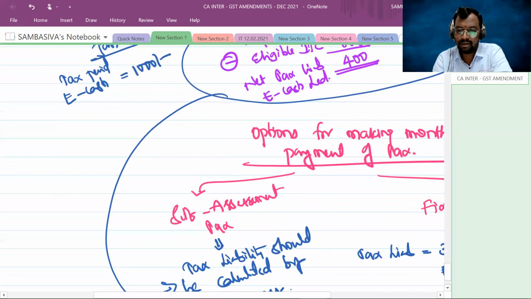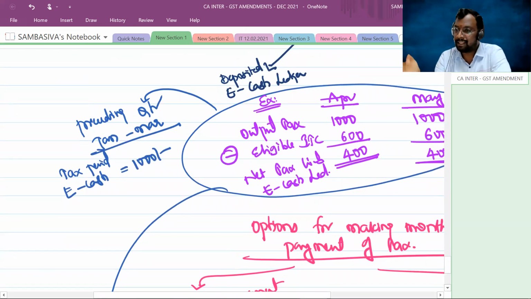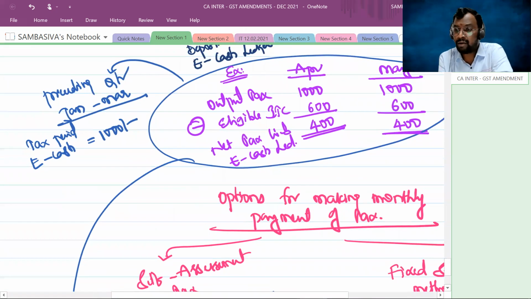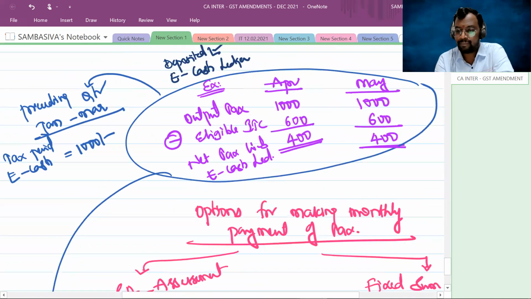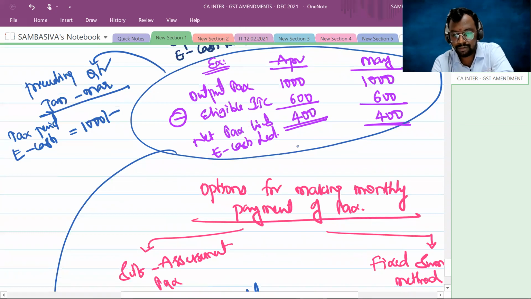Now that means in the current quarter, when you choose the QRMP scheme, for the month of April you have to pay a minimum tax of 1,000 into 35%, 350 rupees.